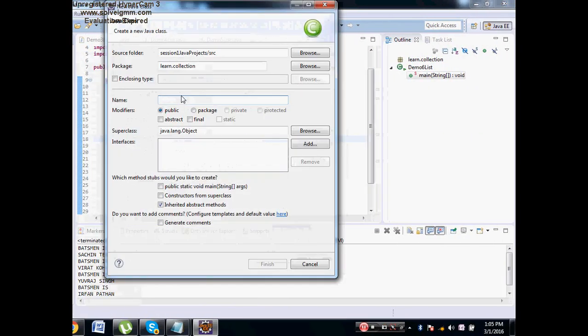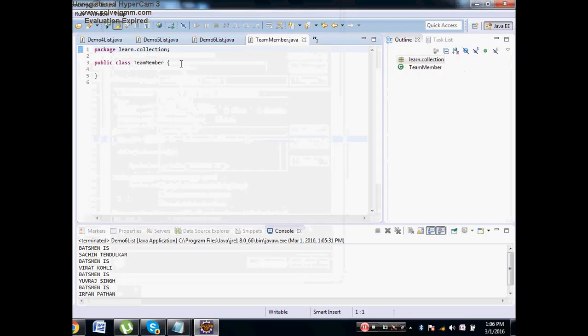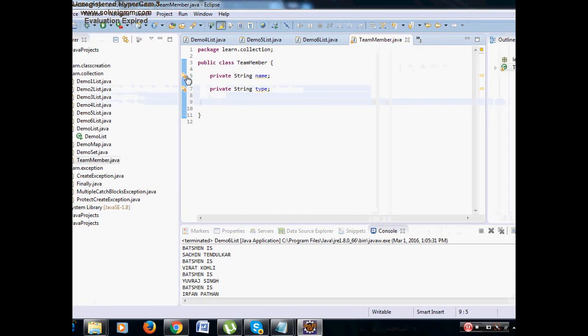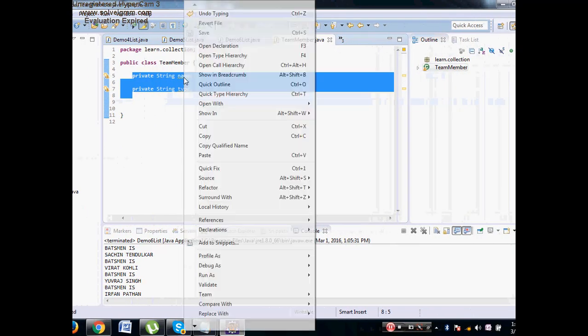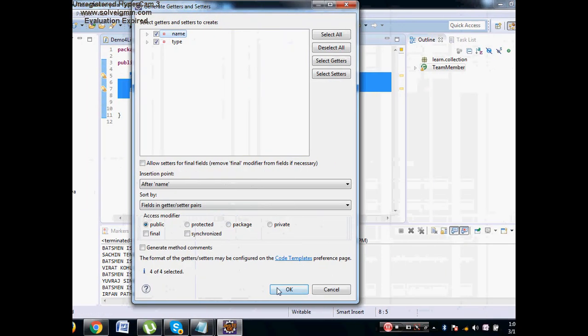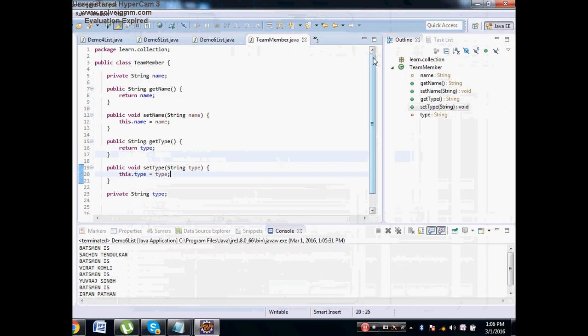New class, I will say team member. Let us create our own class known as team member. Private String name. Private, then we have String type. Now source, generate getters and setters. So this is how a class will look like, which will have variable names, getters and setters. This is our own user defined class.